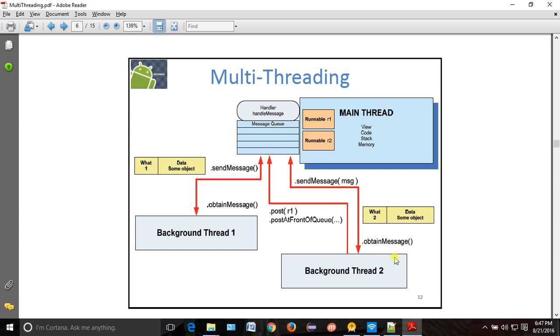Got it, right? So now your background thread got the token, and after getting the token, if it wants to send the message to your main thread, then it will use one of the methods called send message. What is the one? Send message. So first it will obtain the message it wants to send, then send message. As soon as it sends the message, it will go to the handler, and the handler will have one method called handle message. What is the method name? Handle message, and it will handle it as simply as that, basically.